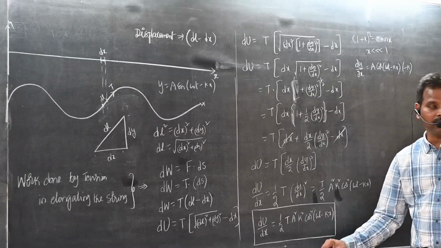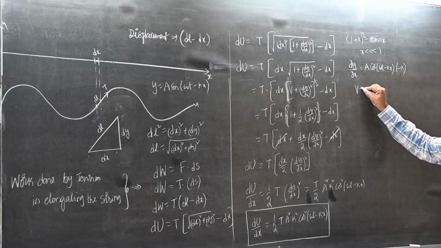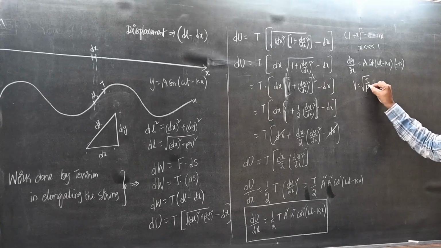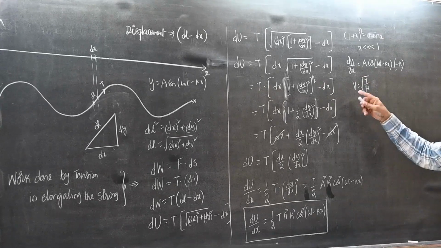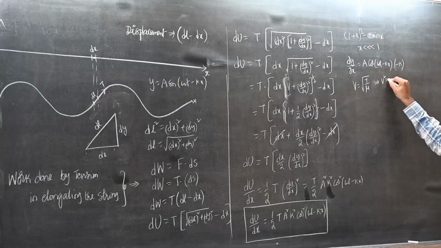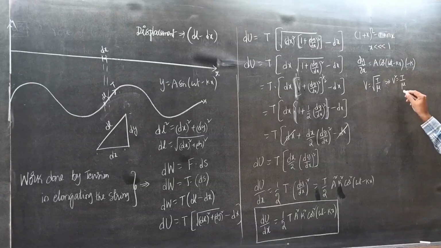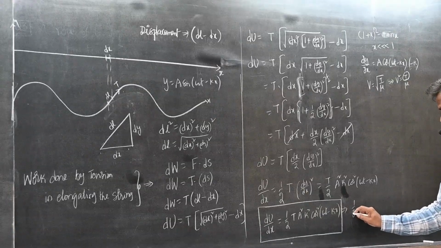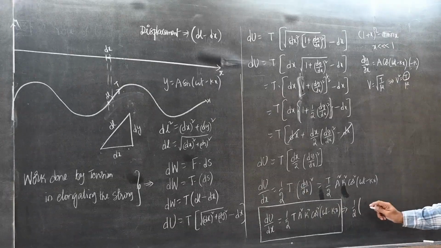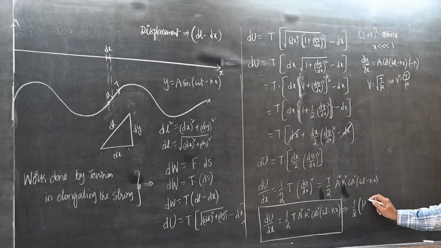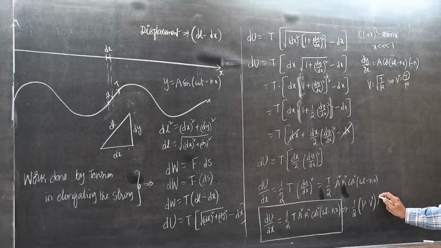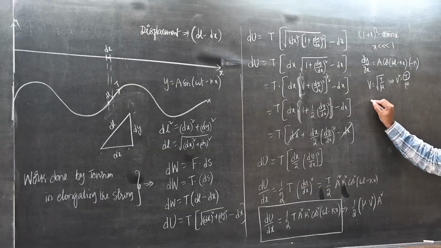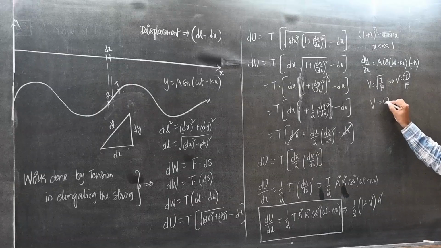Students, we know v is equal to root T by mu. Do you know this formula? Squaring on both sides, v square is equal to T by mu. So what is T? T is mu into v square. v is also equal to omega by k.